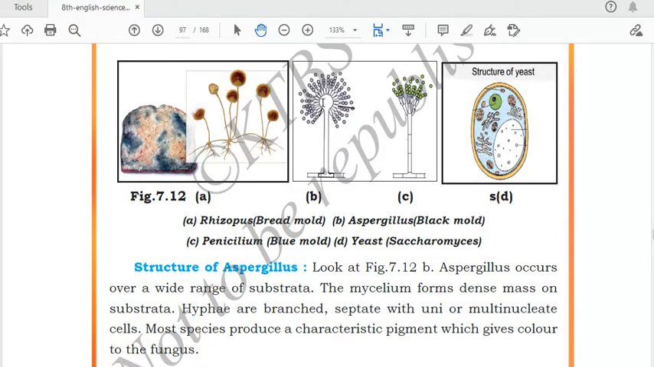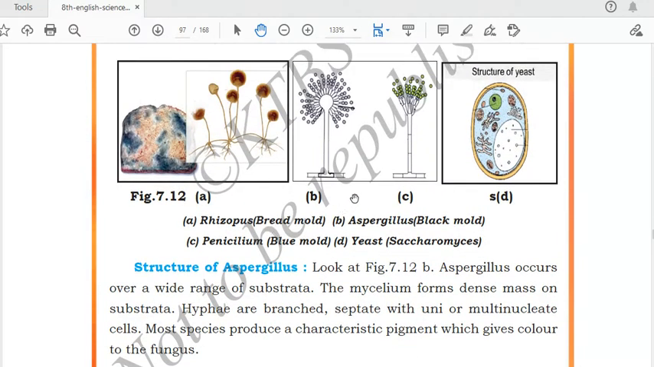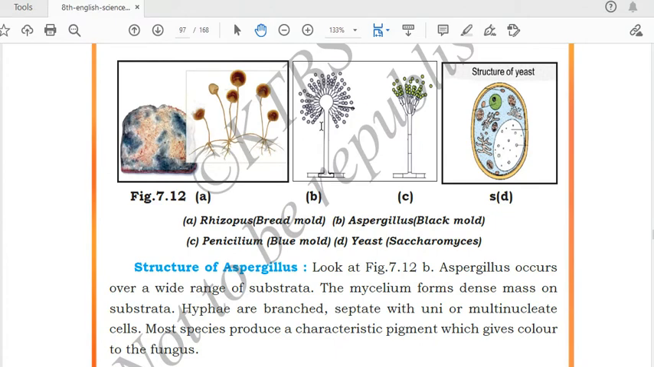See, this is the spore. The round structure is the spore, and when it bursts, round spore-type things come out from it. Aspergillus occurs over a wide range of substrata. The mycelium forms a dense mass on the substrata. Hyphae are branched, septate, with uni- or multinucleate cells. Most species produce a characteristic pigment which gives color to the fungus. See this Aspergillus, they carry some pigment because of which the fungus looks colored.